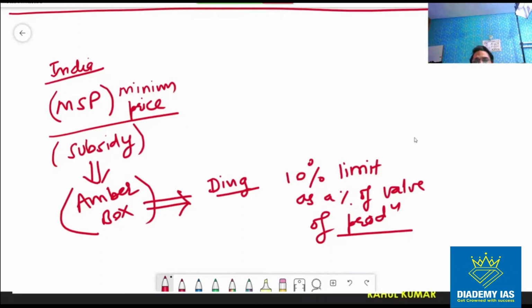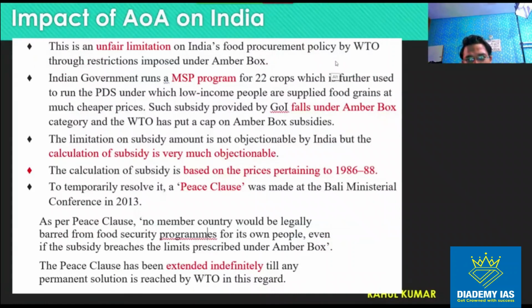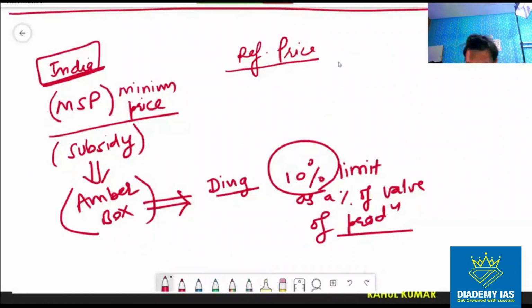Now the controversy arises about the calculation of this value of 10%, that is, how to calculate this 10% value, right? So in the AOA, the reference price for the crop has been given for the years 1986 to 88.